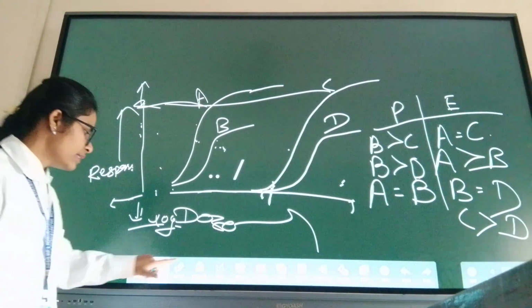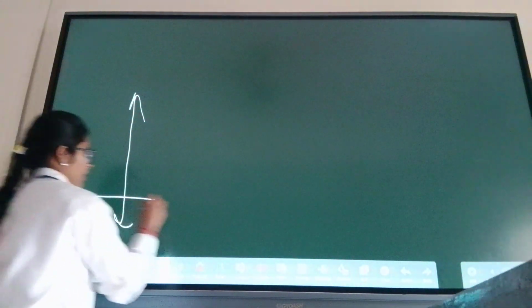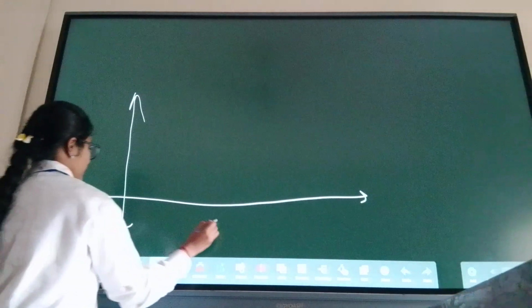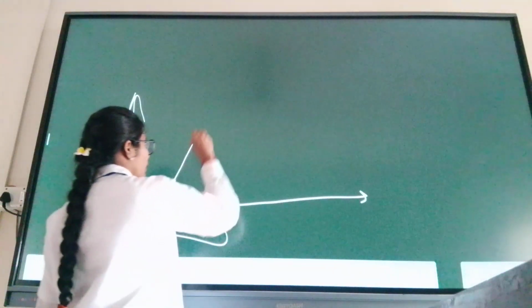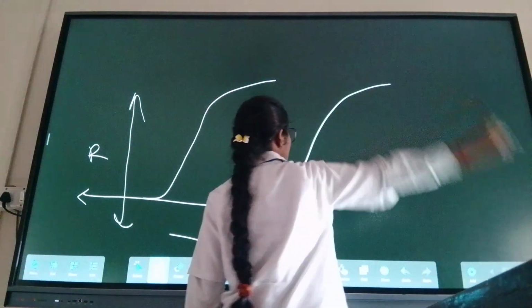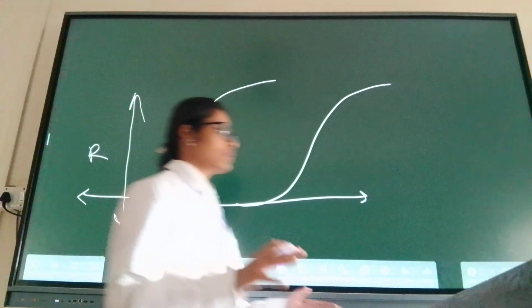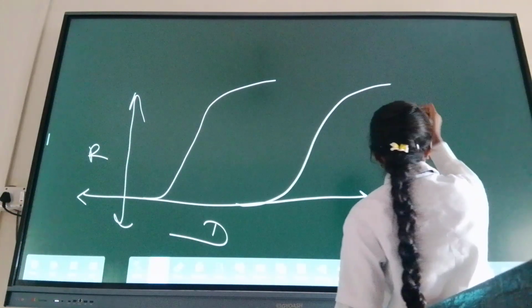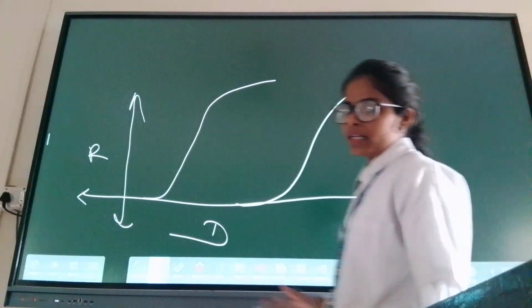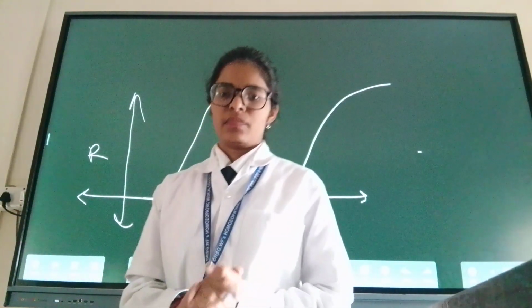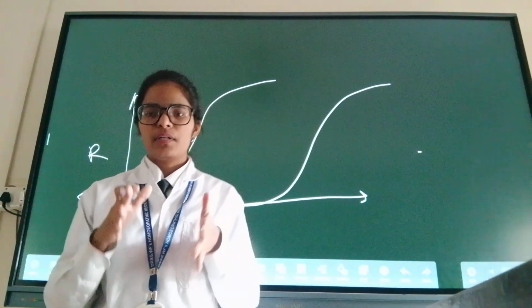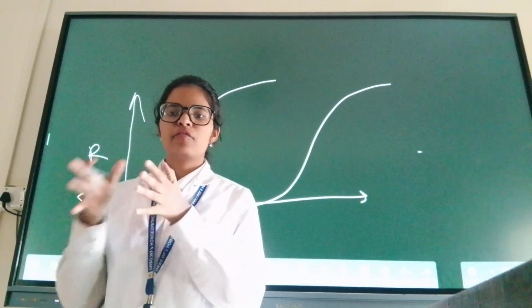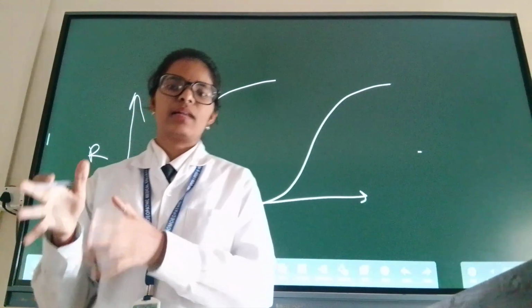Okay. Let's see therapeutic index and therapeutic range. This is dose, this is response. Dose response curve. Therapeutic index and therapeutic range. First, I have to clear that. Therapeutic index is also called safety margin. Why? I will tell you. And therapeutic range is also called therapeutic window.